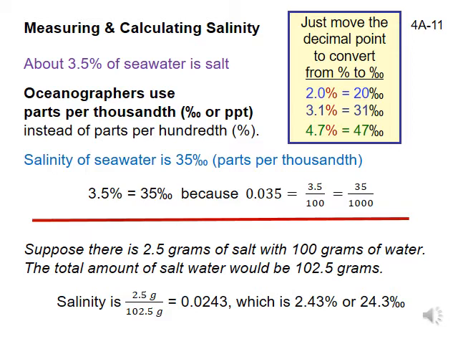To make this into parts per thousandth, we need to multiply by 1000 instead of 100, so we get a salinity of 24.3 parts per thousandth. To make it easier to measure ocean salinity, in 1978 oceanographers changed from using parts per thousandth to practical salinity units, PSU. 1 PSU is about 1 part per thousandth, so I am not going to worry about the difference, and will use parts per thousandth.